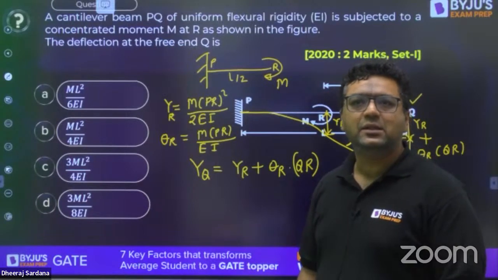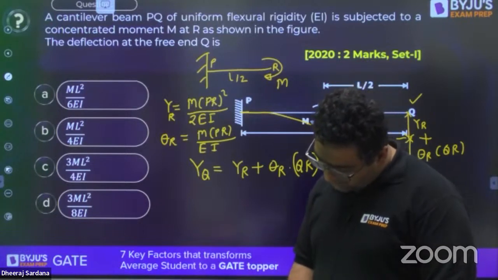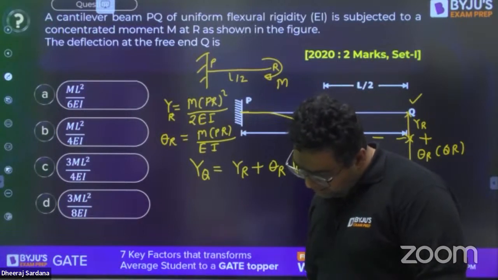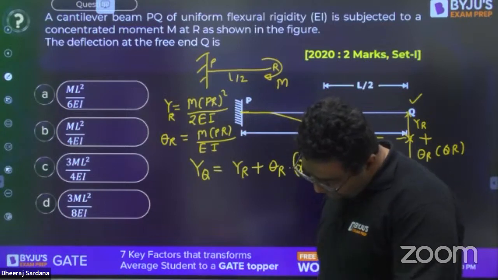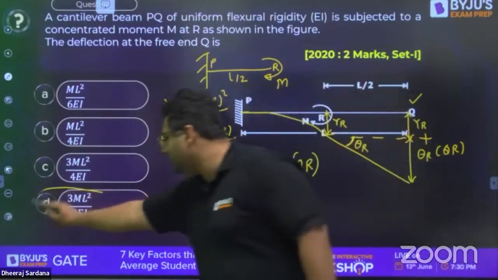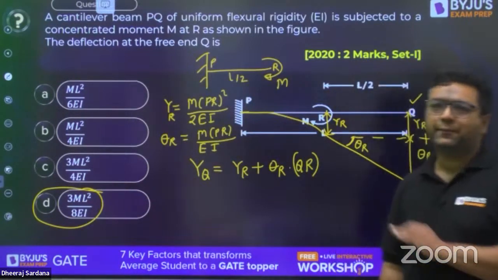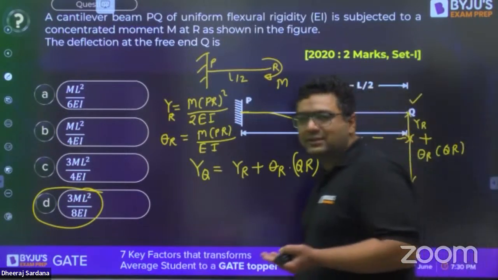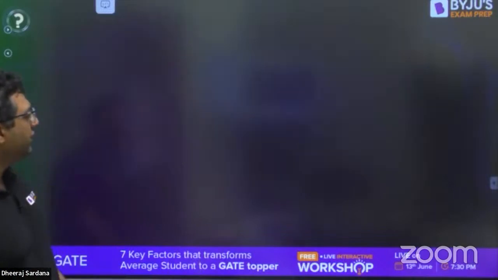Yes. So guys, the answer for this is coming out to be D. Yes, all of you have said D. When I'm checking, I am also having the same answer, I feel so. Yes. 3 ML square upon 8 EI. D is the right answer for this. So this is a very good question. And this type of questions come every year in civil as well as mechanical paper. Okay. So guys, moving further.